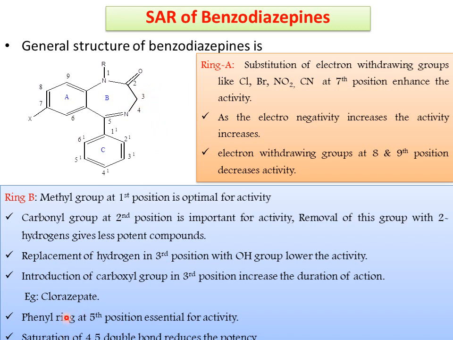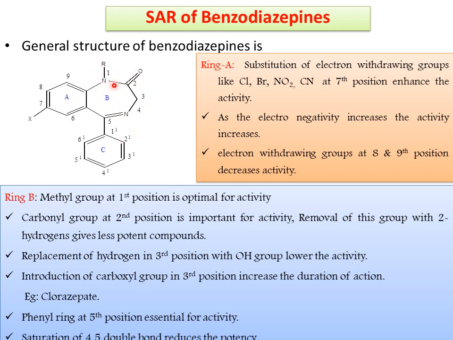The example is chlorazepate. And next, we need not make modifications at the fourth position. The double bond between the fourth and fifth positions is always necessary for activity. And last and final, the phenyl ring at the fifth position is also necessary for activity. Five positions are there, and five modifications we have made.